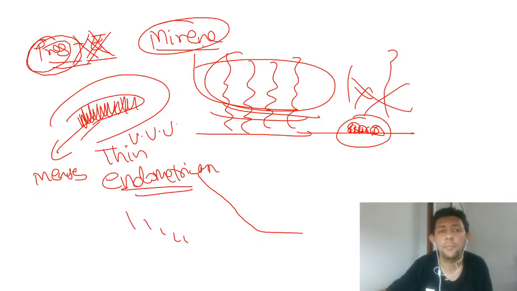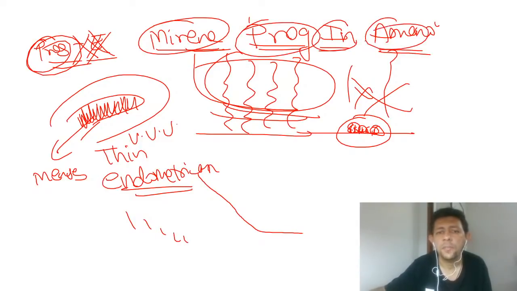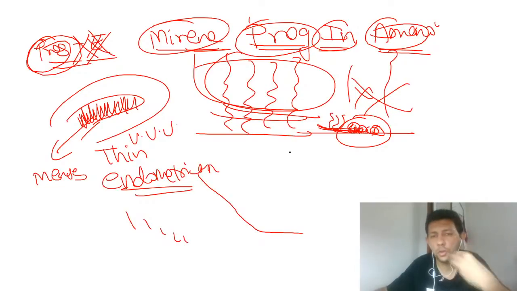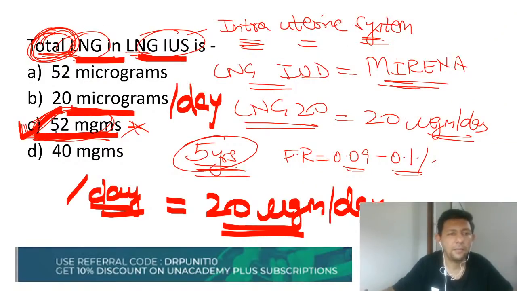Sir, please take care of my heavy periods. So remember, what does Mirena do? Sir, Mirena causes progesterone-induced amenorrhea. This is a very high-level, very important point: because of continuous progesterone exposure, the lining will not grow. If the lining does not grow, there is no question of shedding off, so it leads to a state of amenorrhea, and this amenorrhea is not at all harmful for the patient. In fact, it is for prevention and treatment of endometrial hyperplasia and also prevention of endometrial cancer. So please keep all these points about Mirena in mind, because all these are very important MCQs which could be asked to you.